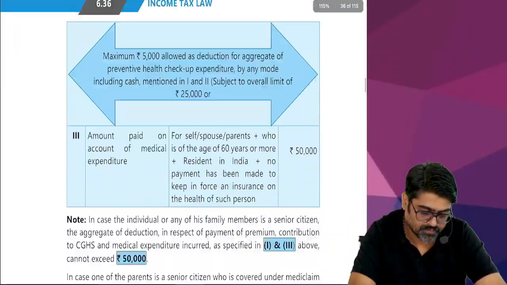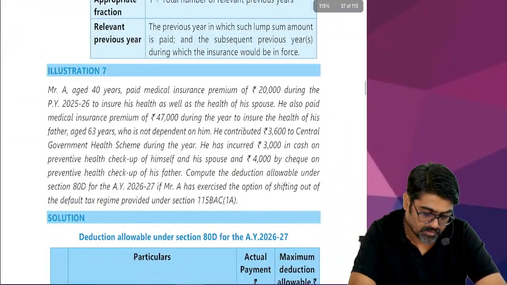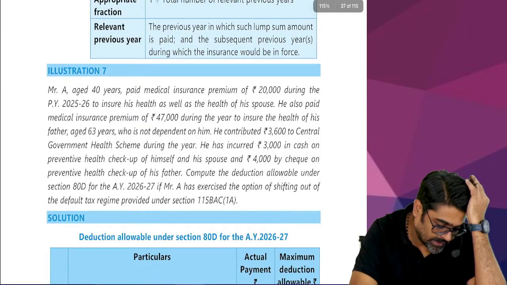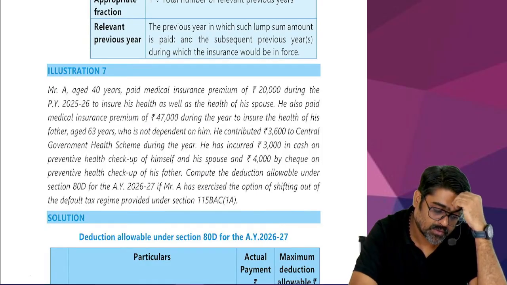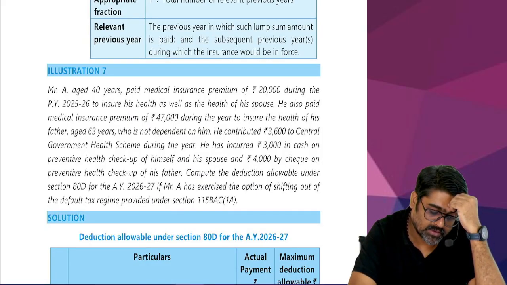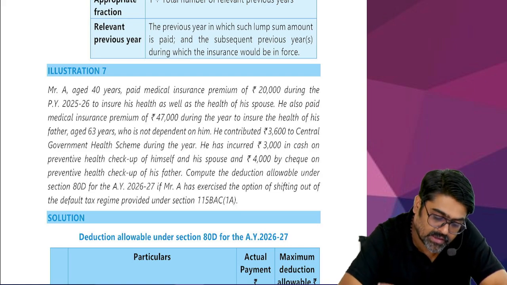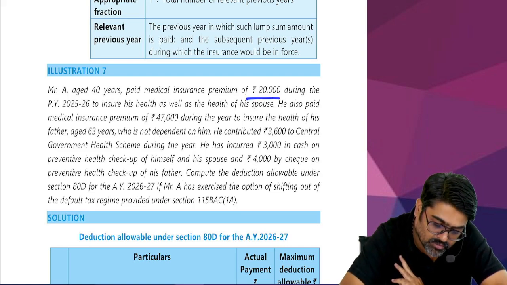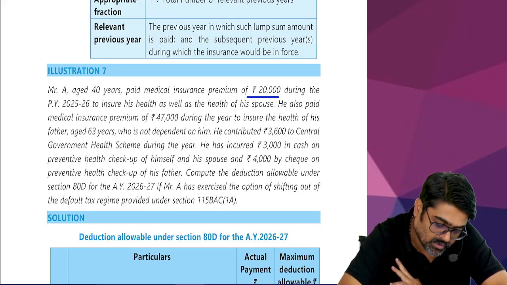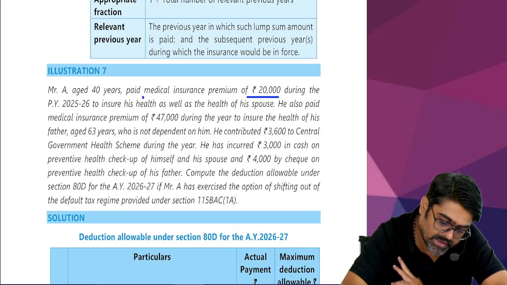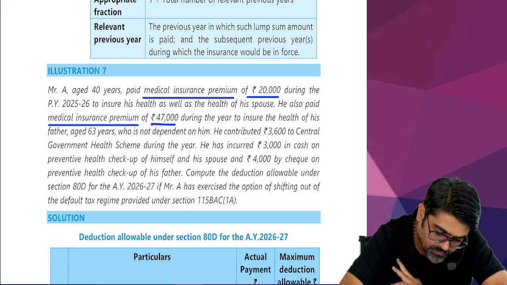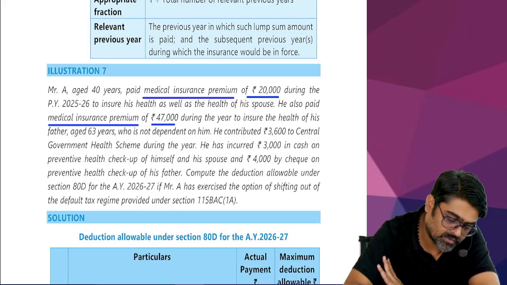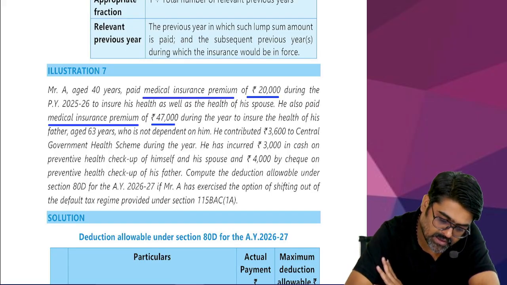Question number 7. Mr. A, aged 40 years, paid medical insurance premium of 20,000 during the previous year 25-26 to ensure his health as well as the health of his spouse. So this 20,000 will qualify because this is for himself and spouse. Yes or no? He also paid medical insurance premium to ensure the health of his father.